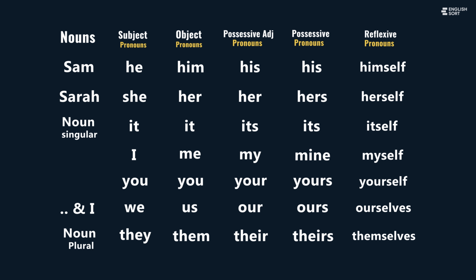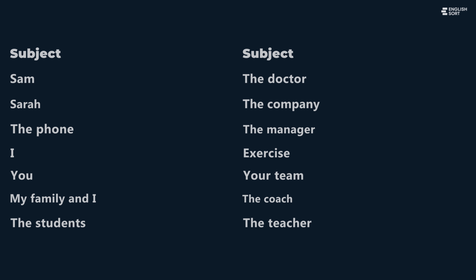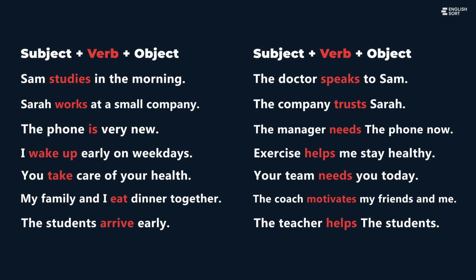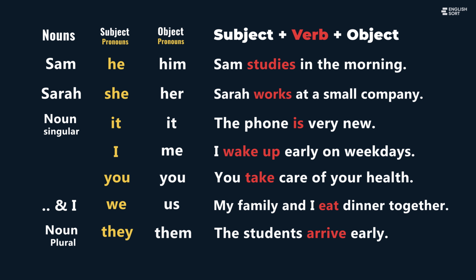Most English sentences follow this pattern: subject plus verb plus object. A noun can be the subject or the object. So, subject pronouns replace nouns when the noun is the subject, the person or thing doing the action.